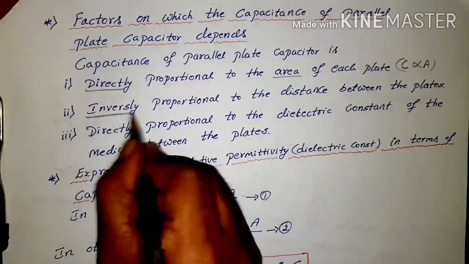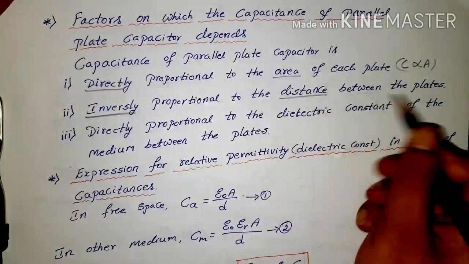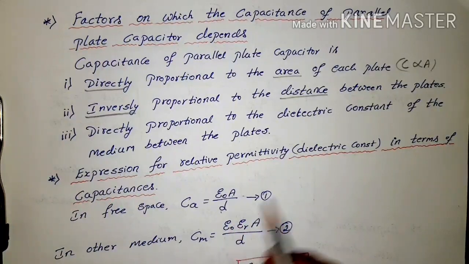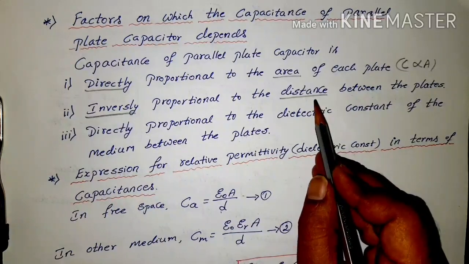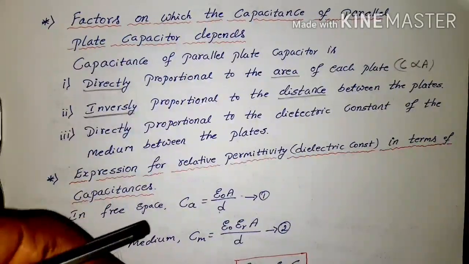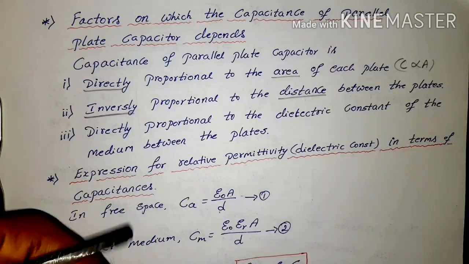And it is inversely proportional to the distance between the plates. In the formula it is in the denominator. That means as the distance between the plates increases, its capacitance is less. It can store less charge.